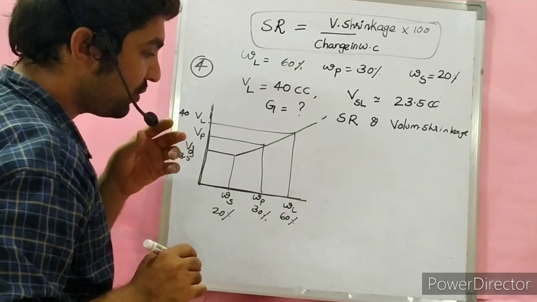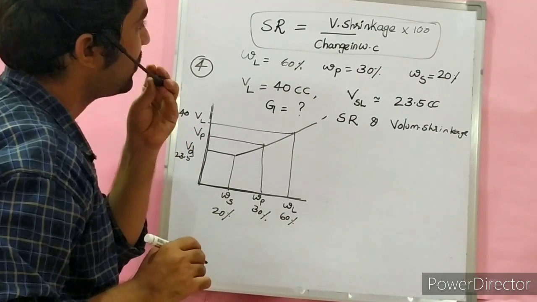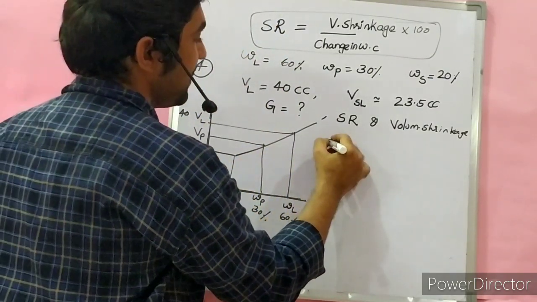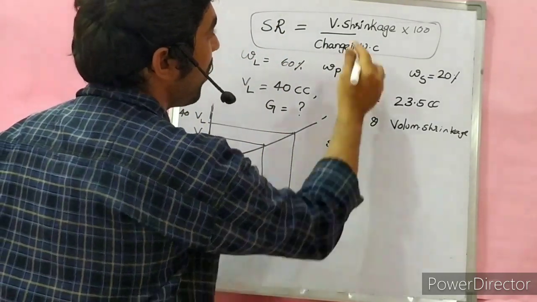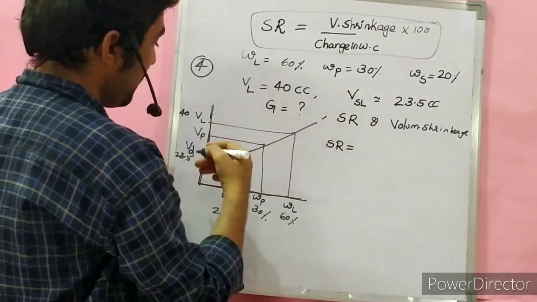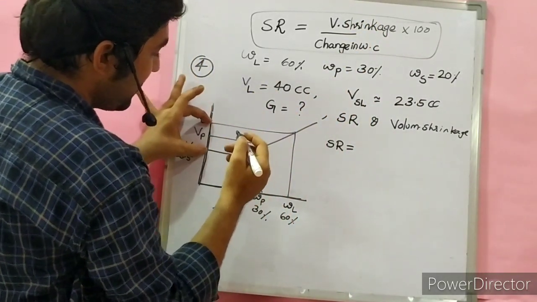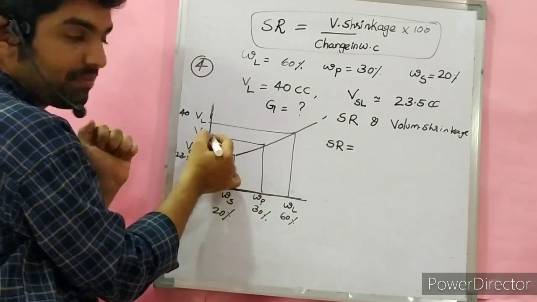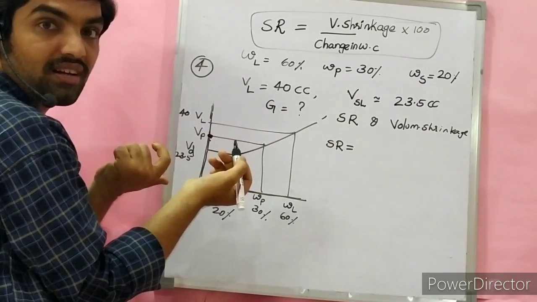So we again make use of this property of the curve to determine the shrinkage ratio. Shrinkage ratio is equal to volumetric shrinkage, VL minus VD. Why are we not taking VL minus VP here? Because the VP value is unknown here.